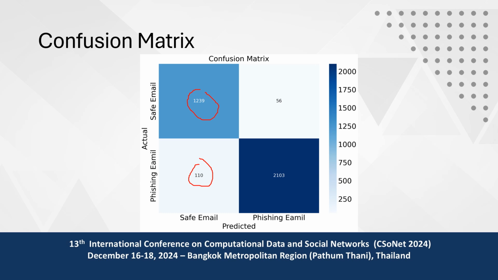For the phishing emails, 2103 were detected correctly, but 56 were detected wrongly. So this is not a perfect model, and in future we will try to reduce these values so that we get more efficient and more accurate results.